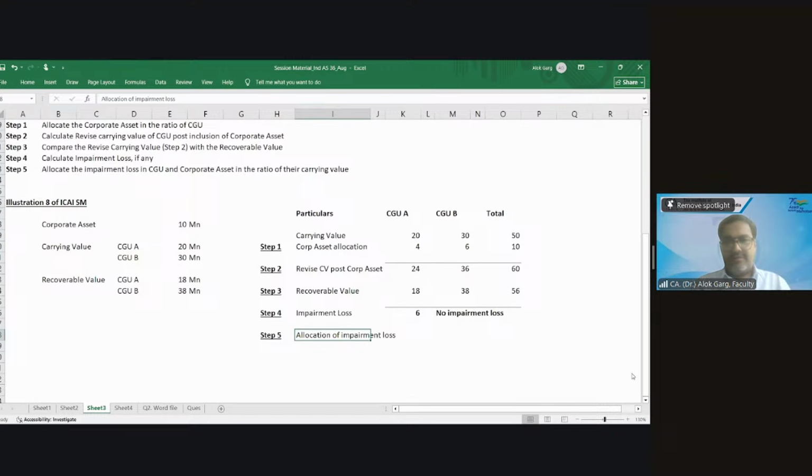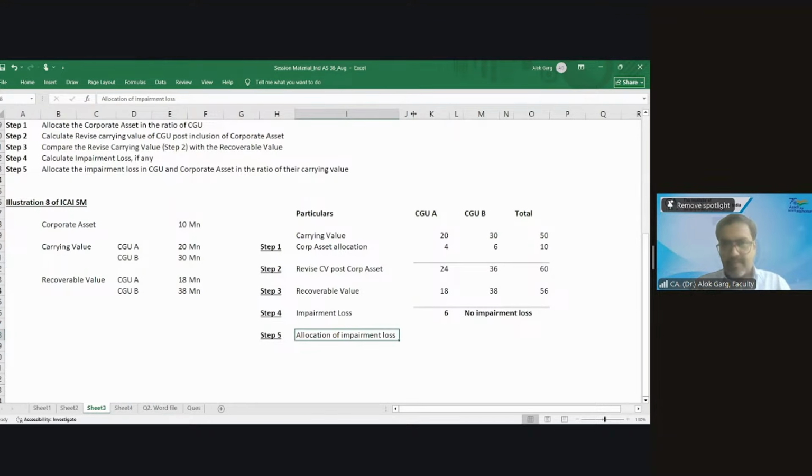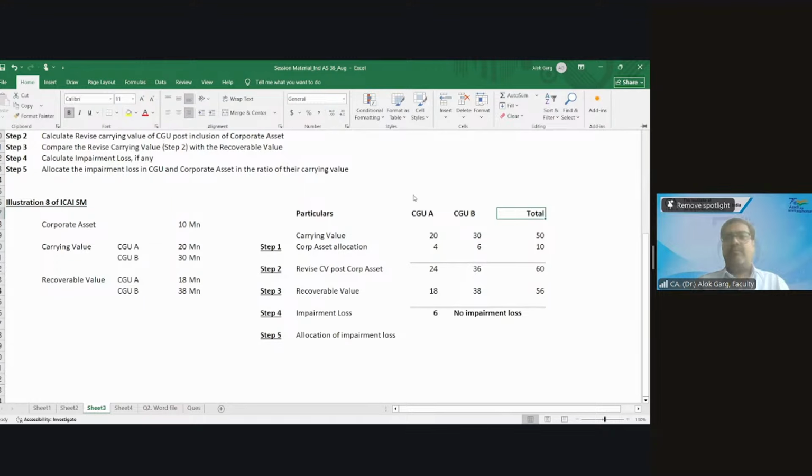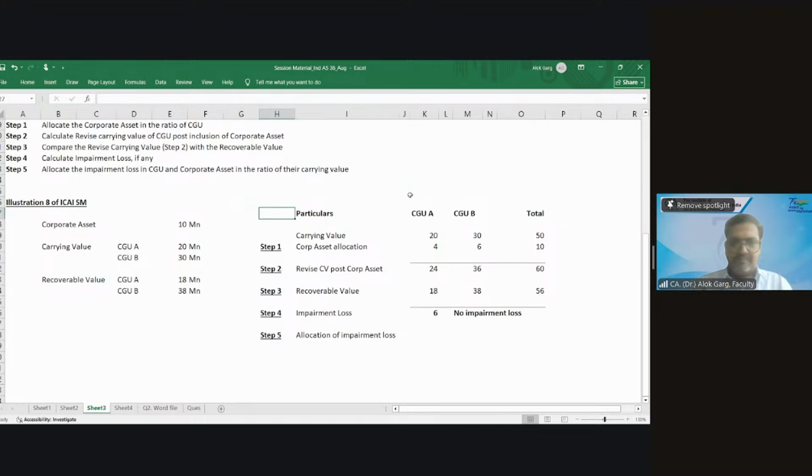Allocation of impairment loss in the ratio of what?